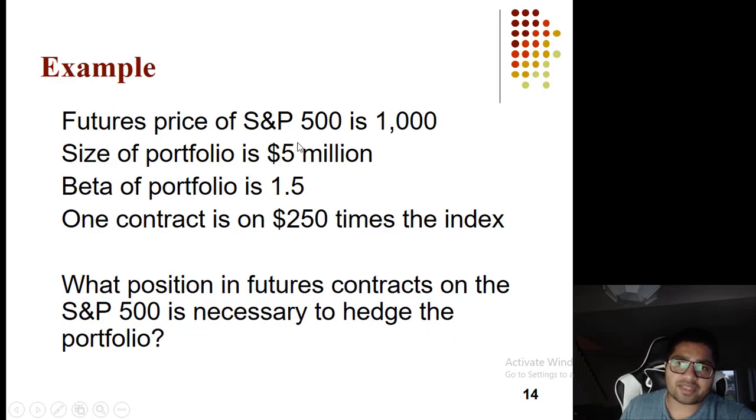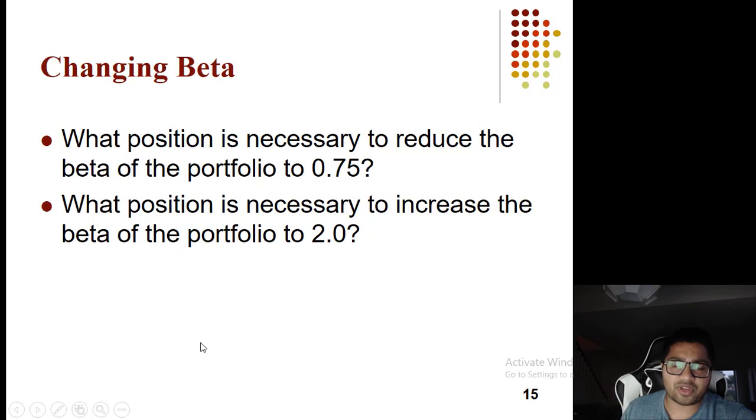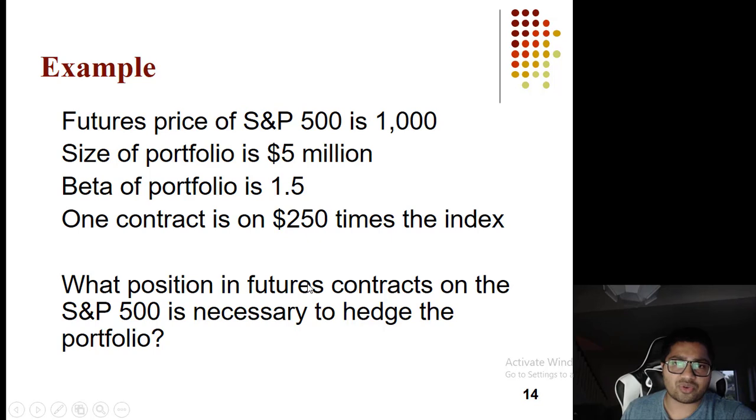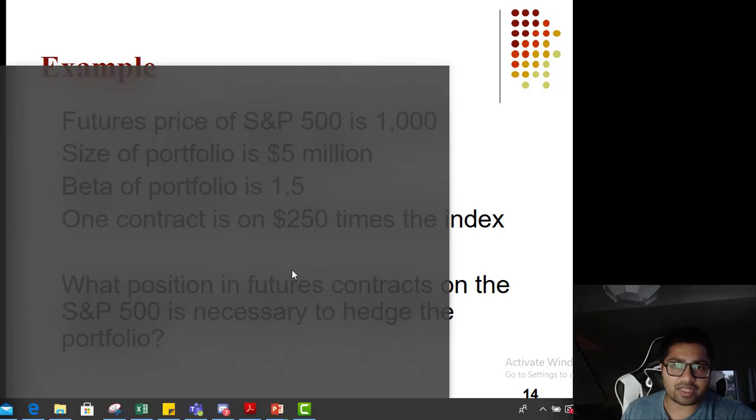So the future price of S&P 500 is 1000, size of portfolio is 5 million, beta of portfolio is 1.5, contract size is 250 times the index. What is the position necessary to hedge this portfolio? They have also asked how much position is necessary to reduce the beta to 0.75, and how much position is necessary to increase the beta to 2. So let's do all three. Let's go to Excel.